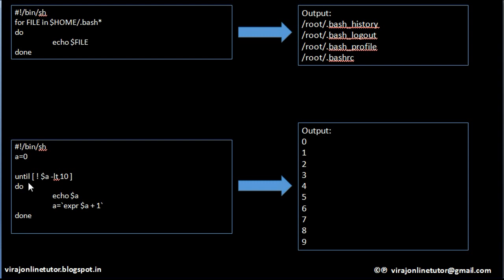In case of until, it is exactly opposite of a while. In case of a while loop, it will keep on executing the loop till that condition is true. As soon as the condition becomes false, it exits. Until loop is exactly opposite. It will keep on executing the statements in the until loop till that condition is false. As soon as that condition becomes true, it will exit from that loop. So in this example, this evaluates to false, hence it executes this. So it will keep on executing this till this condition is false. As soon as it becomes true, it will exit.